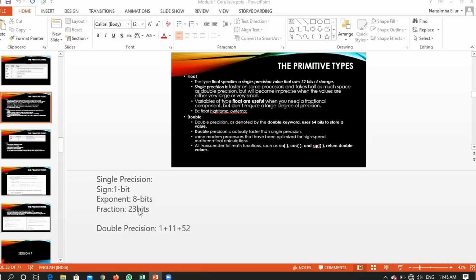If you are talking about double precision, then these things will be doubled. Single precision uses a total of 32 bits. Double precision uses a total of 64 bits. How is that 64 bits divided? The first bit is for the sign, then 11 bits. In single precision, 8 bits were used for the exponent; in double precision, 11 bits will be used. That means can you store a larger number in double precision when compared to single precision?